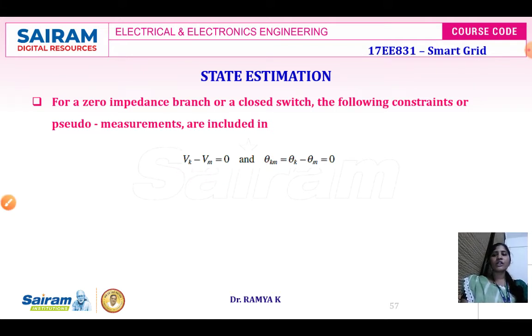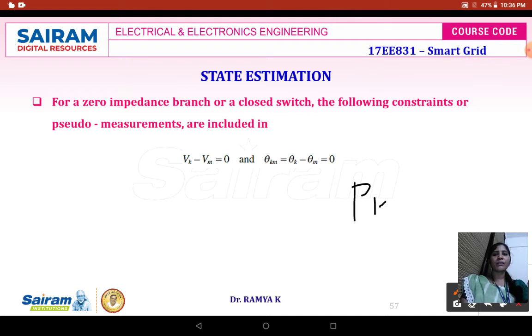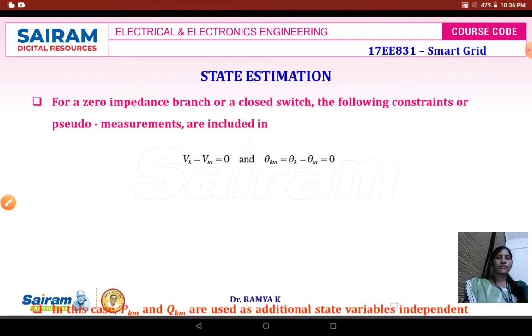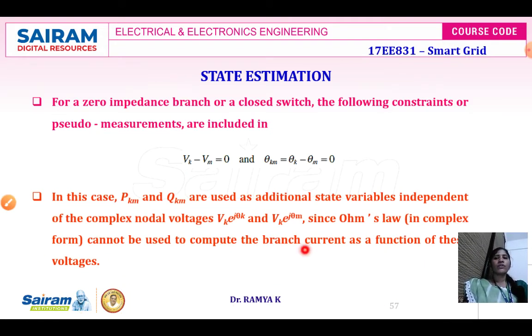From this it is possible for us to obtain the power Pkm and Qkm. When doing so, this is used as an additional state variable, and it is independent of your complex voltages Vk e to the power of j theta k and Vm e to the power of j theta m, since Ohm's law cannot be used to compute the branch current as a function of these particular voltages. This is your first condition.